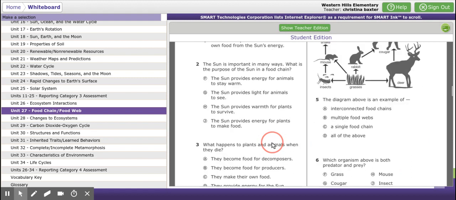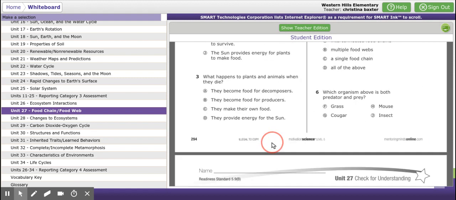Okay, number 9, which is 3. What happens to the plants and animals when they die? A. They become food for decomposers. B. They become food for producers. C. They make their own food. D. They provide energy for the sun.